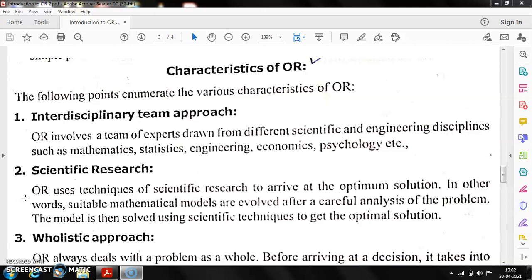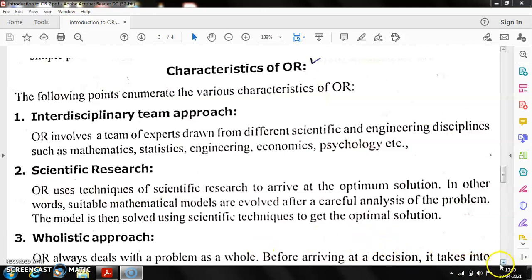Second point, scientific research. OR uses techniques of scientific research to arrive at the optimum solution. In other words, suitable mathematical models are evolved after a careful analysis of the problem. The model is then solved using scientific techniques to get the optimal solution. As I said, in order to solve an OR problem, it involves statistics as well as probability. With the help of these two techniques, the solution of the problem is arrived at.